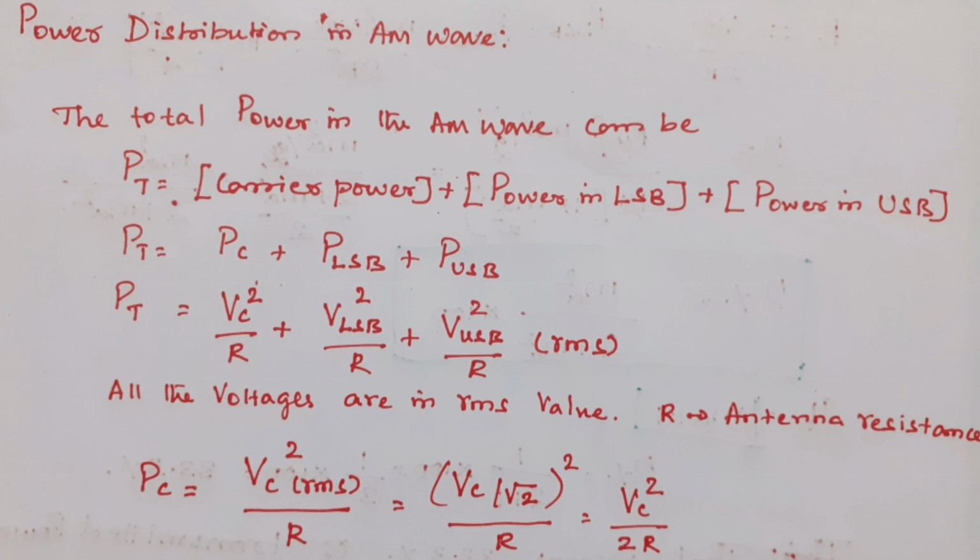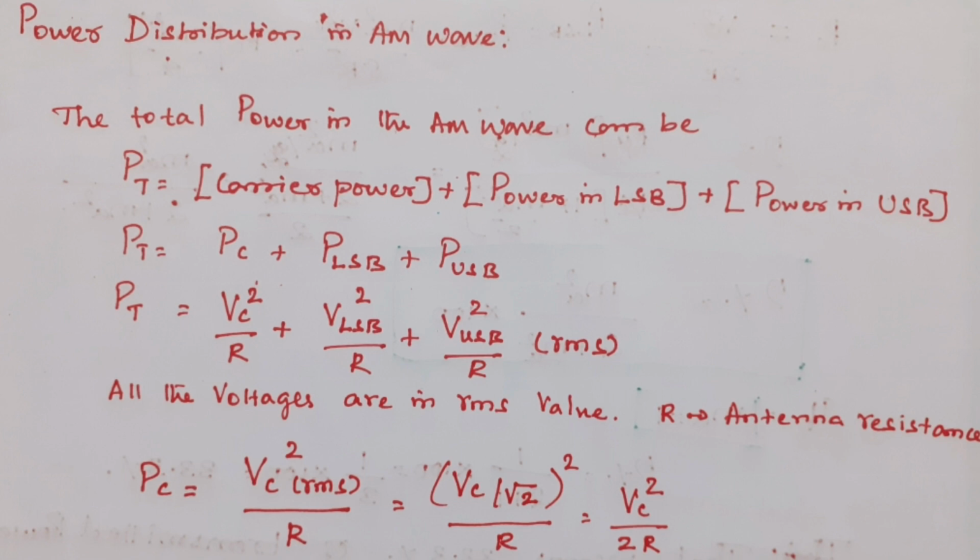The power of the carrier is V_c squared by R, the power in lower side band is V_LSB squared by R, and the power in upper side band is V_USB squared by R. All the voltages are in RMS value. Here R is the load resistance of the antenna.